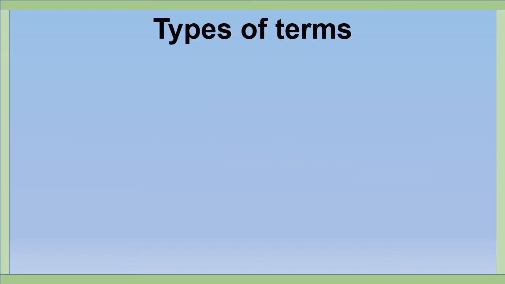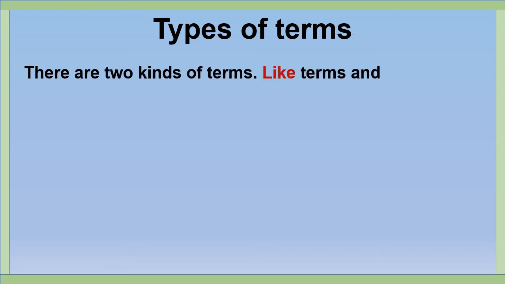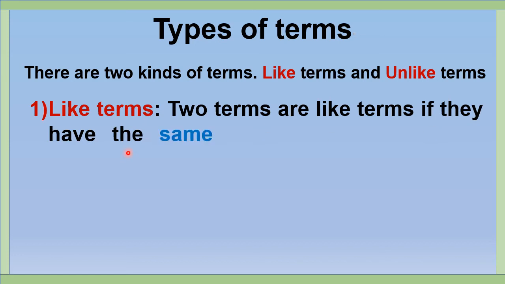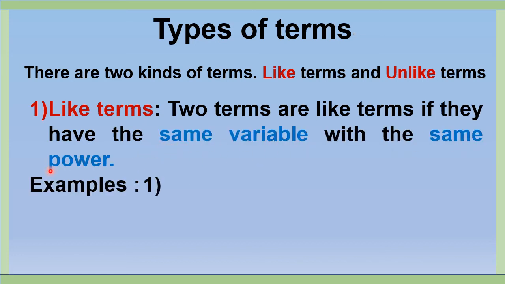Let us study the types of terms. There are two kinds of terms, like terms and unlike terms. Is there any difference between the two? Let us see. Like terms. Two terms are like terms if they have the same variable with the same power. For example, 3x and 7x.